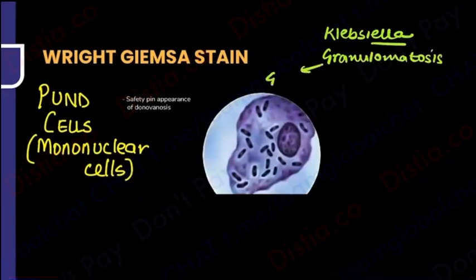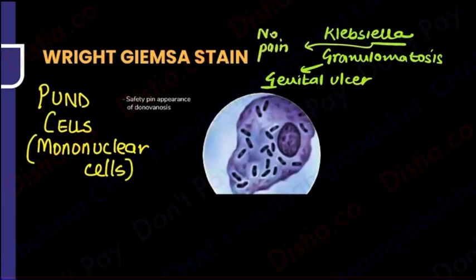That G will remind me that it is going to be a genital ulcer, and I have already told you that illa means no. So there is going to be no pain in this genital ulcer. That is Klebsiella granulomatis, also known as donovanosis. Donovanosis means that this is going to show you the Donovan bodies.